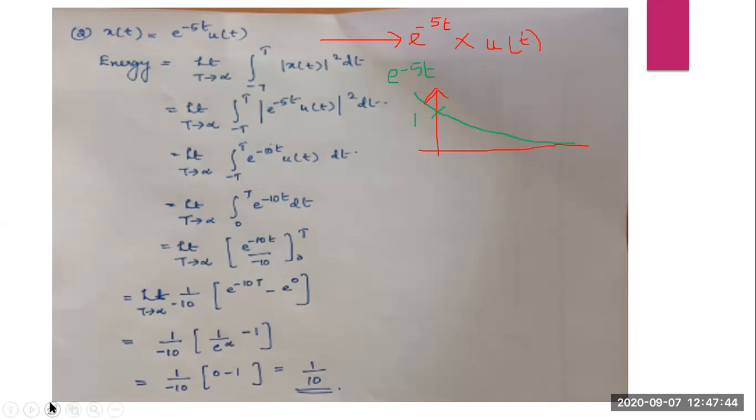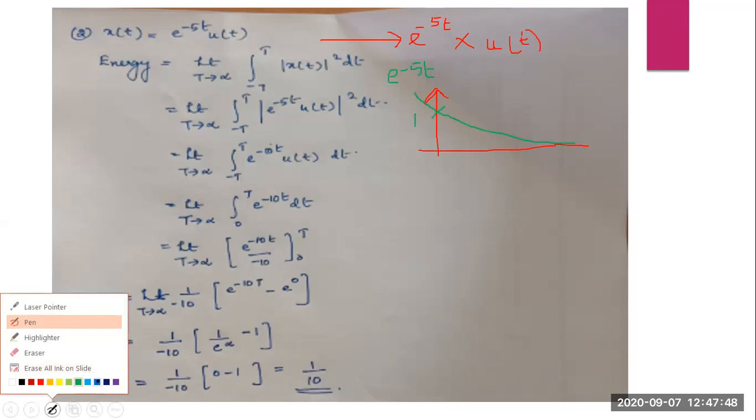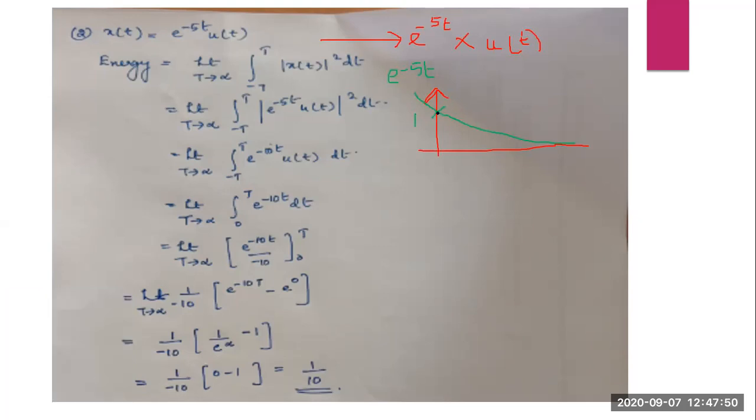Now when you take u of t, it will be like this. So this is the signal, u of t multiplied with e raised to minus 5t. For this portion, the signal value will be 0. Here the value is equal to 0.